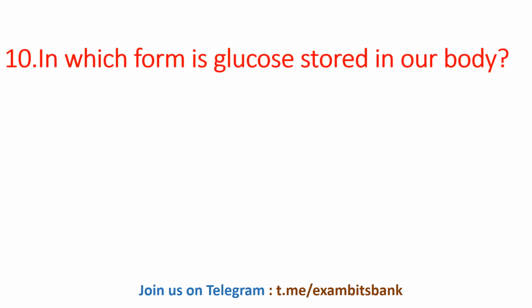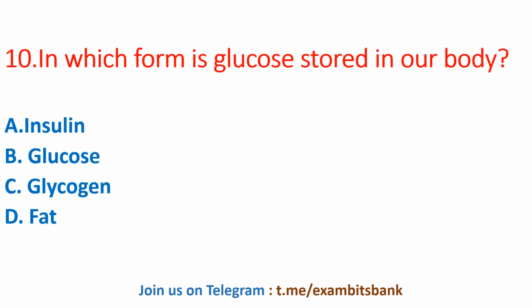In which form is glucose stored in our body? The options are insulin, glucose, glycogen, or fat. And the correct answer for this question is option C, glycogen. So glycogen is a multi-branched polysaccharide of glucose, and it serves as a form of energy storage in humans, animals, even in fungi and bacteria as well. Moving on to next question.